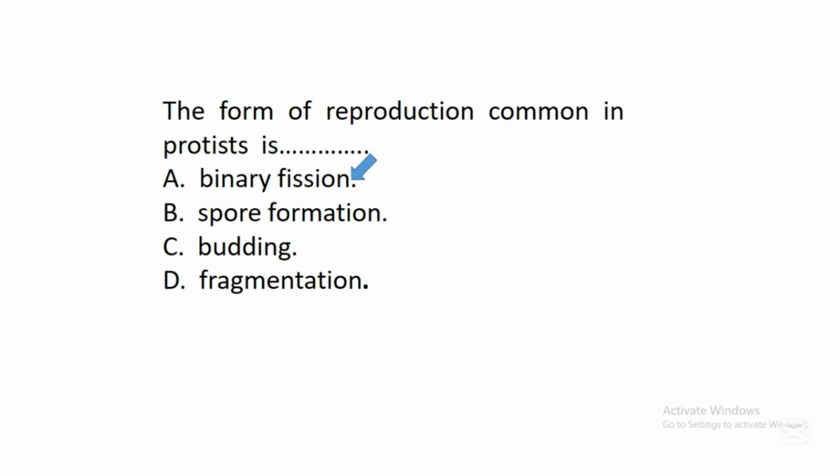Binary fission. So, binary fission is a type of asexual reproduction whereby an organism produces offspring by dividing into two equal parts. This type of reproduction is common among microbial organisms such as protists. Many protists like amoeba, paramecium reproduce through this process. Even some species of bacteria also reproduce through binary fission.